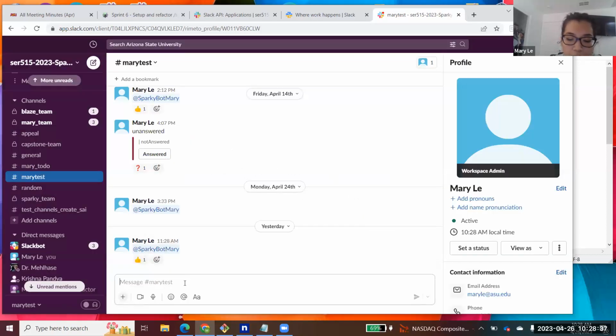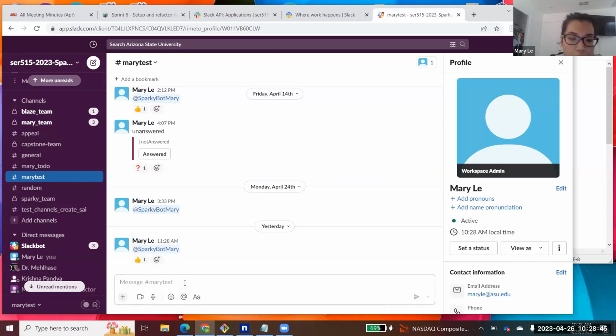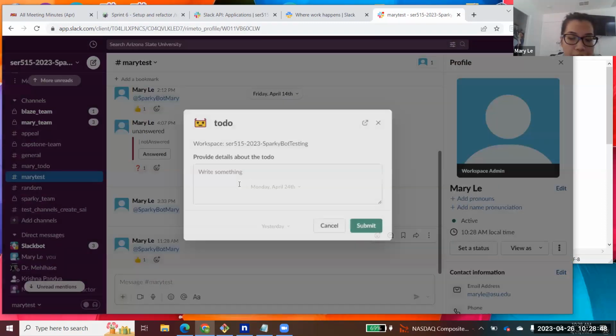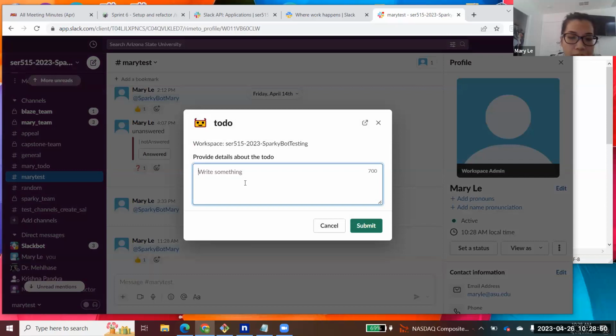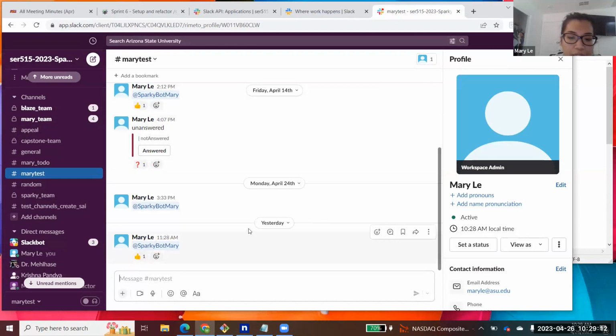Next, I'll do the other implementation that we did, which is to do. And then once you type that in, you would get this prompt right here. And then for the detail, I'll just add something simple, resolve appeal. And then once you hit the submit button, it goes through. So that's our implementation for the sprint.